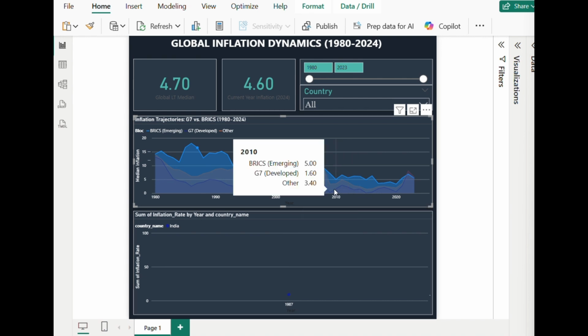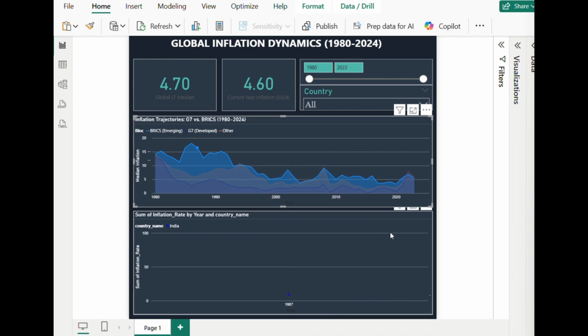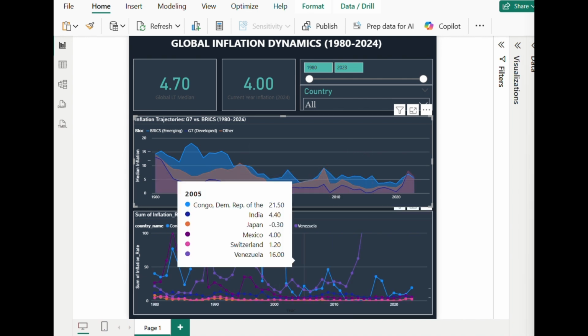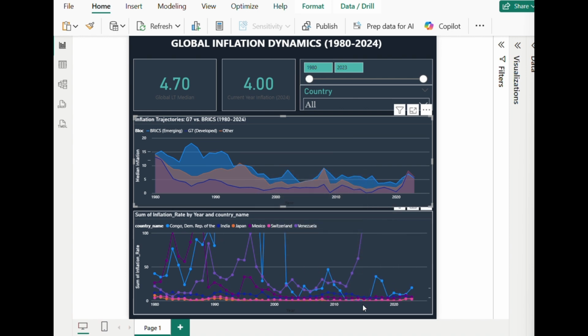The chart you can see over here shows how inflation was under control for decades, but recent global shocks disrupted everything. Now let's compare the two groups: G7 has low and stable inflation, BRICS has more ups and downs, especially in the 1990s and 2000s.